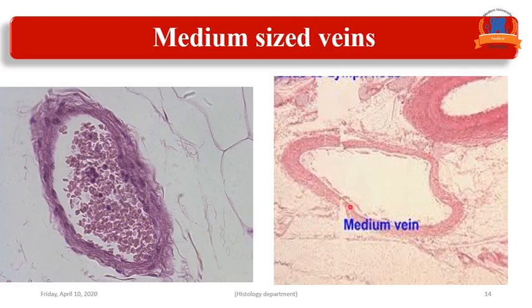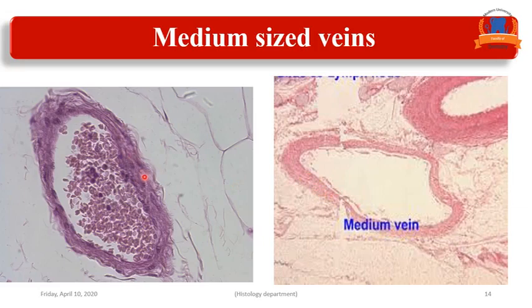We have here the medium-sized vein. Generally, the wall is collapsed and thin, and we have a wide lumen. It is formed of tunica intima, endothelium, and subendothelial connective tissue, with no internal elastic lamina. The tunica media is formed of a few layers of smooth muscle fibers, with no external elastic lamina.